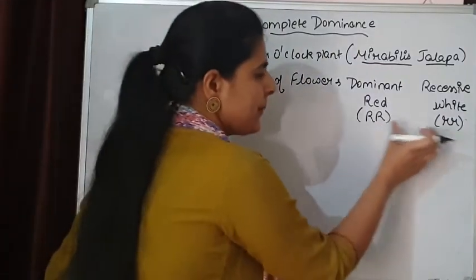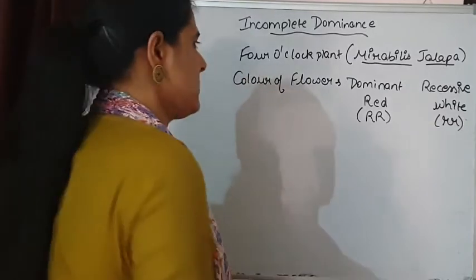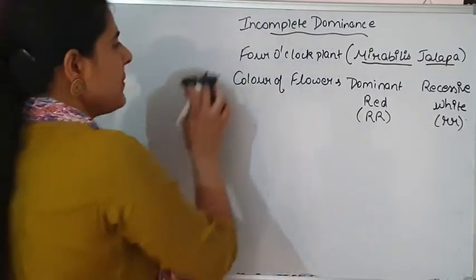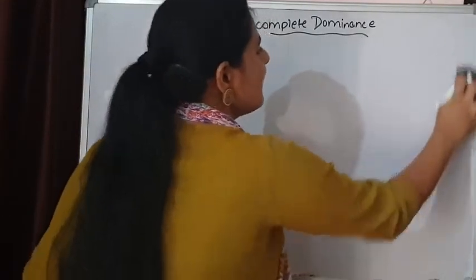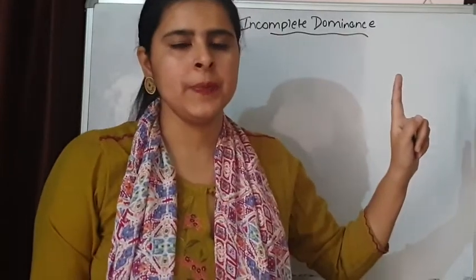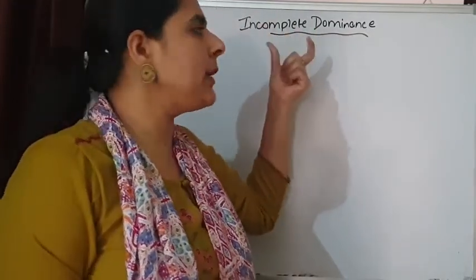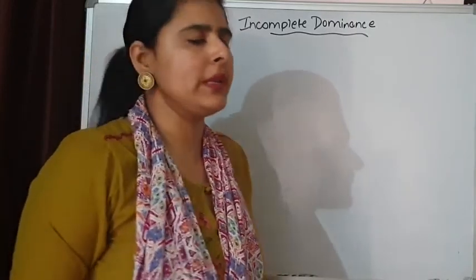So this is our parental type which we are going to take in our cross. This is obviously a monohybrid cross, but it is not a Mendelian cross, because Mendel did not observe incomplete dominance. If Mendel would have observed incomplete dominance, then he would not have stated the law of dominance.